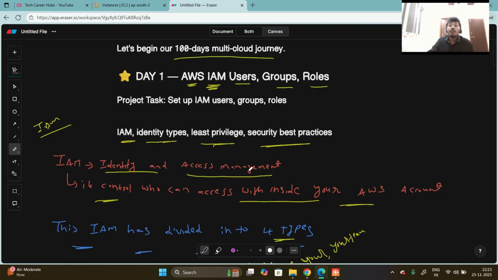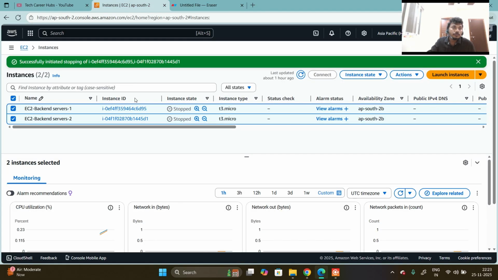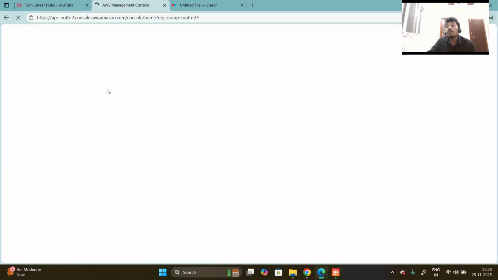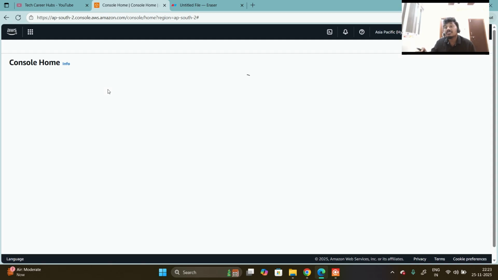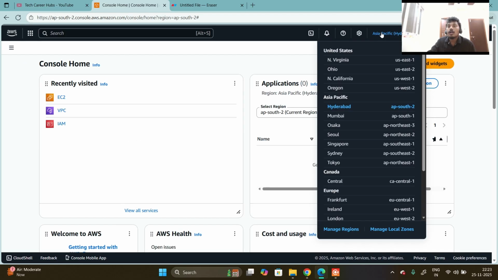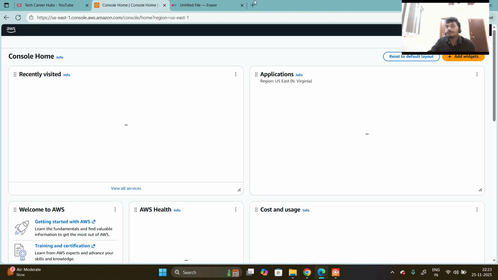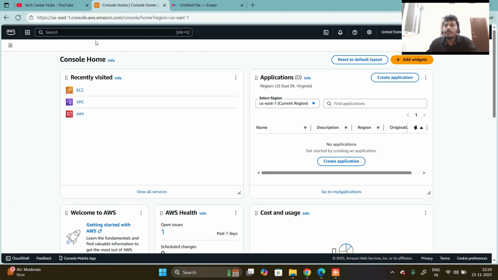Before you start this project, you need to have an AWS account. This is my AWS account. If you don't have an AWS account, you can create one. That is very simple. We'll build our project here.